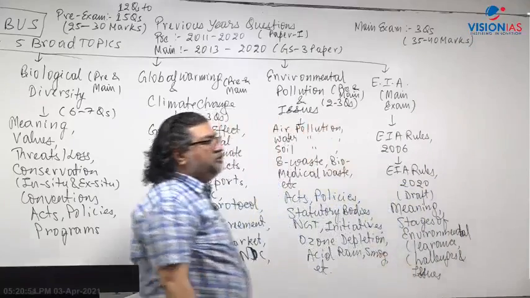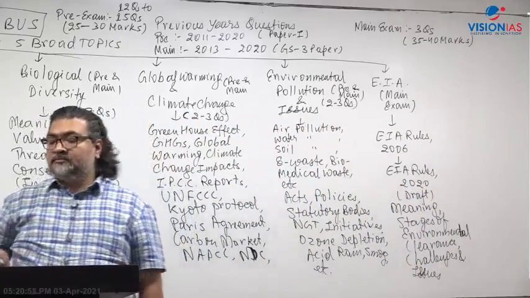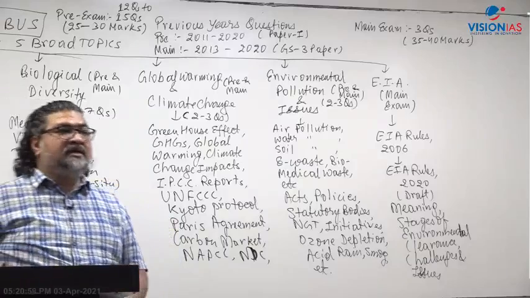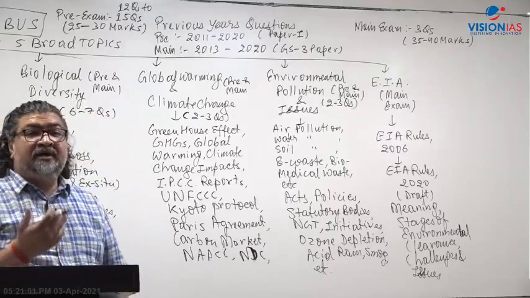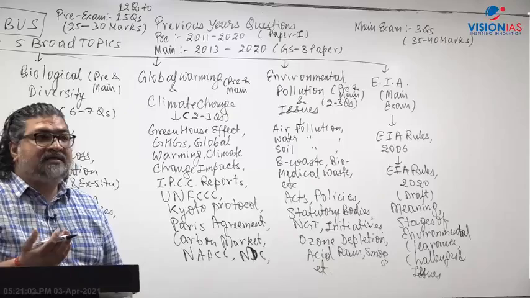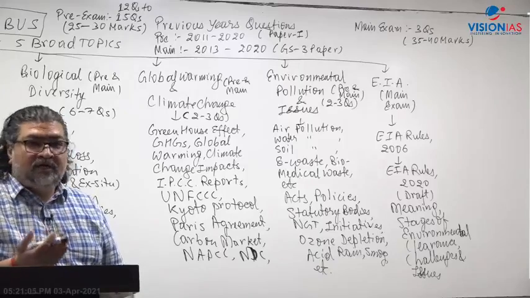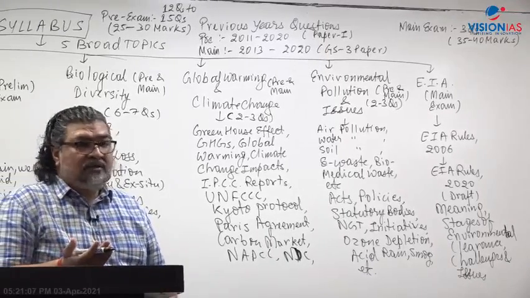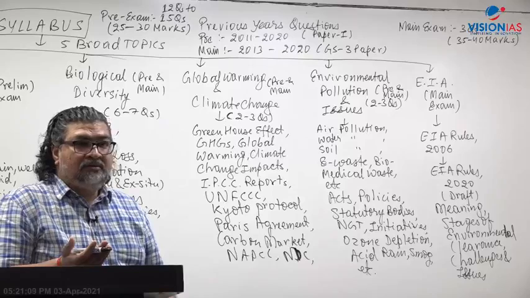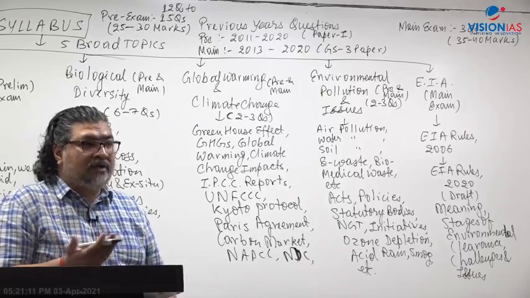That will be the main examination. Tanvi is asking how many marks the environment and ecology subject covers. In the pre-exam, generally 12 to 15 multiple choice questions are asked and each question carries 2 marks. So that is a range of 24 to 30 marks.